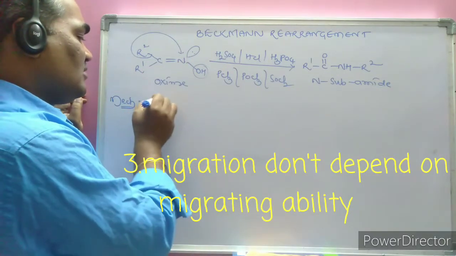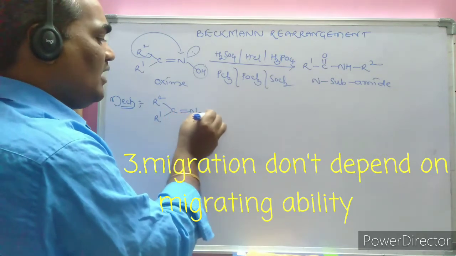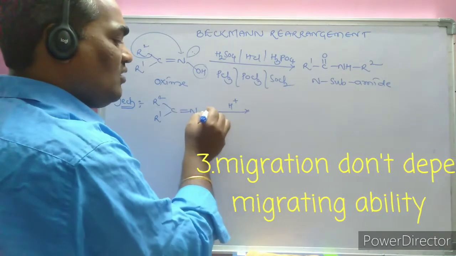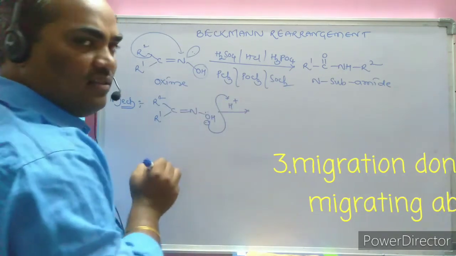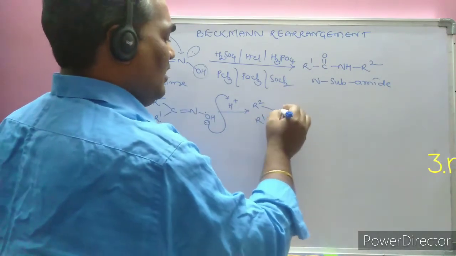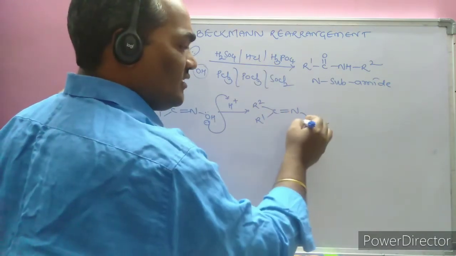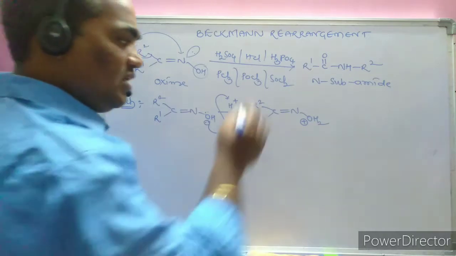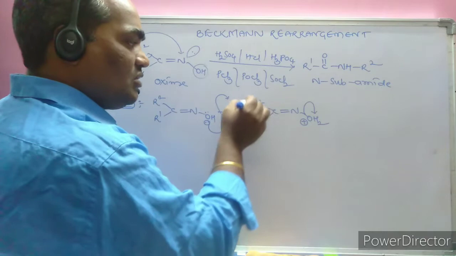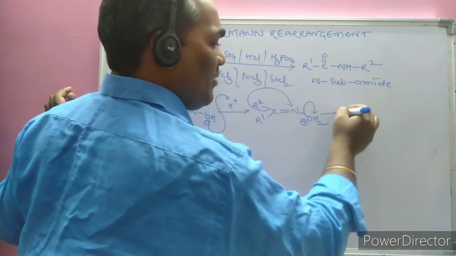Hence the mechanism: R2, here is R1, double bond N and OH, is the oxime. In the presence of an acid, H plus ion, oxygen carries a lone pair of electrons, then it attracts the proton. R2, R1, double bond N and OH2 plus. Oxygen lost its electron, so it carries a positive charge. Being a more electronegative element, it never appears positive, hence the transposition or antiposition alkyl group along with the electrons gets migrated.